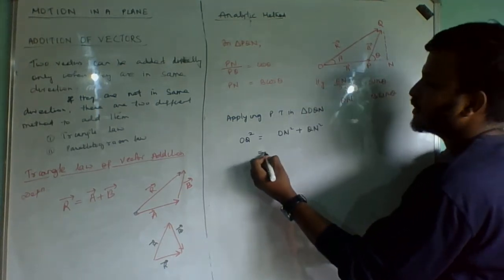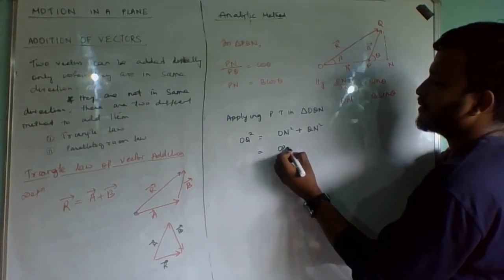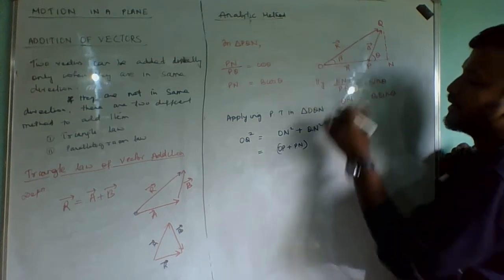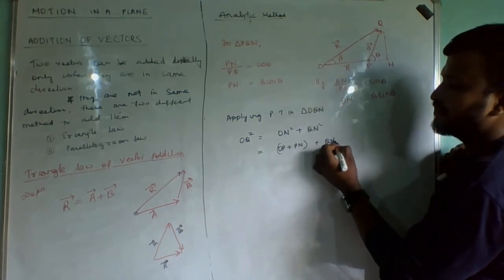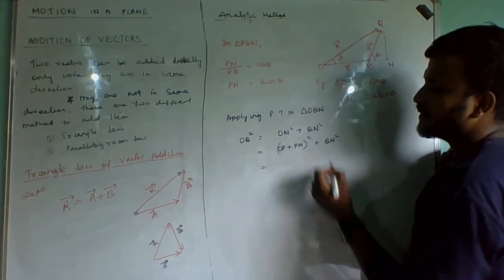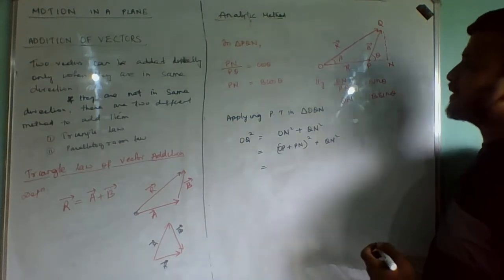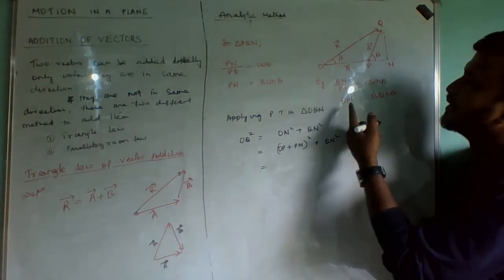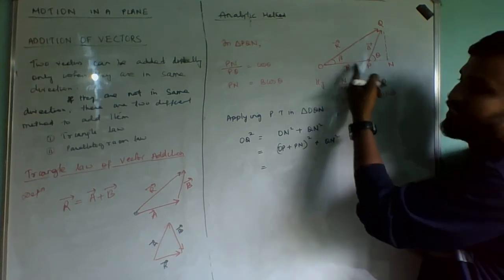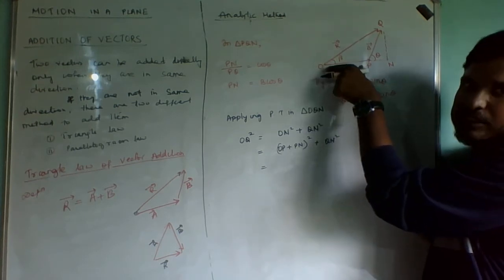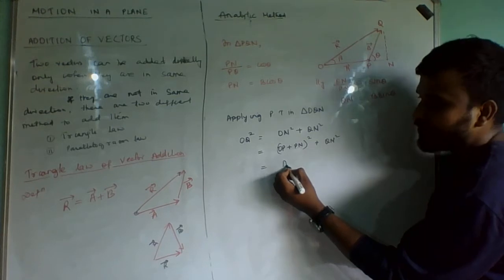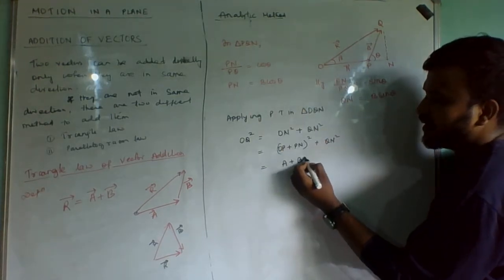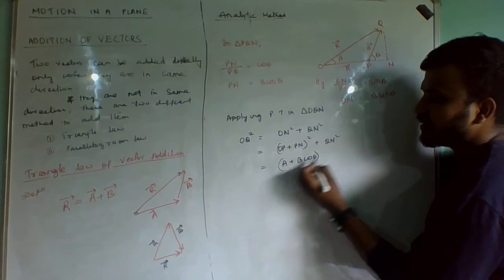ON can be broken into two parts: OP plus PN, whole square, plus QN square. What is the value of OP? OP is nothing but A. This vector is A, so its magnitude is only A. And PN value is B cos theta. So A plus B cos theta, whole square.